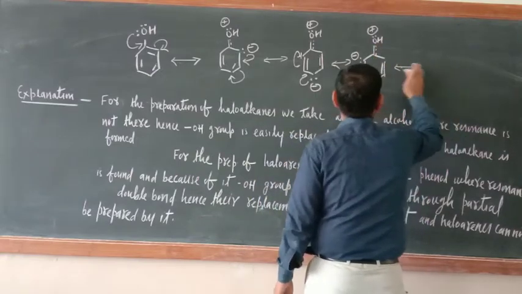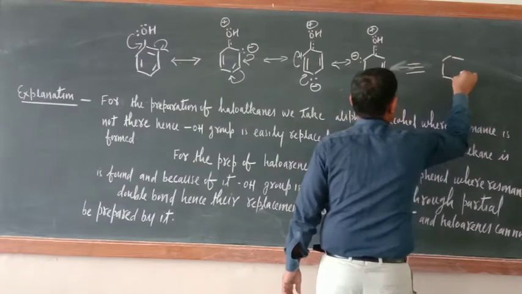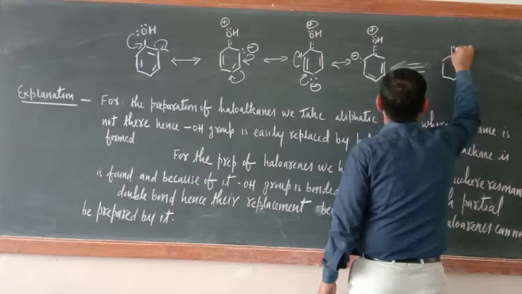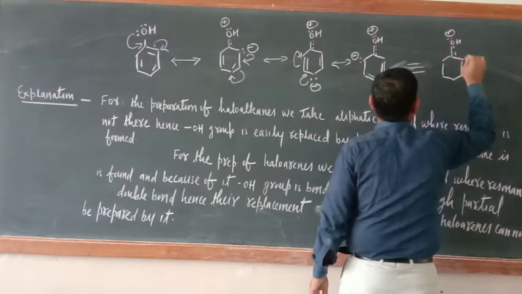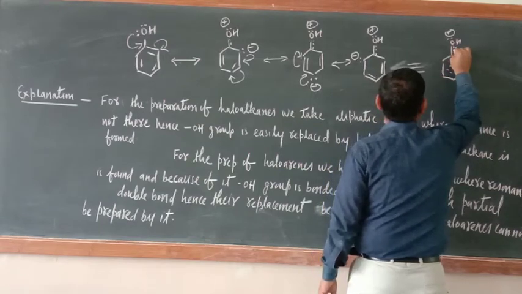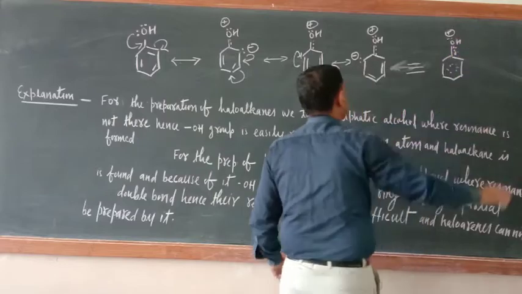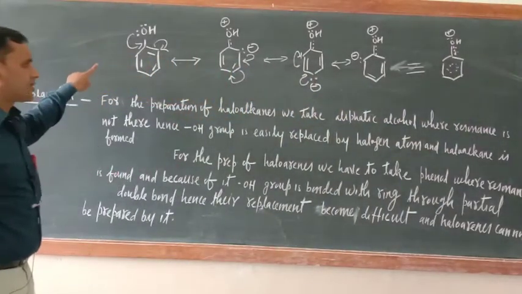I will make the resonance hybrid here. So if you are making the resonance hybrid, what will be the character now? Now here partial double bond, OH, this is positive sign. This structure will be there. So if you see clearly, now OH is partially double bonded with the benzene ring. Check all those structures.